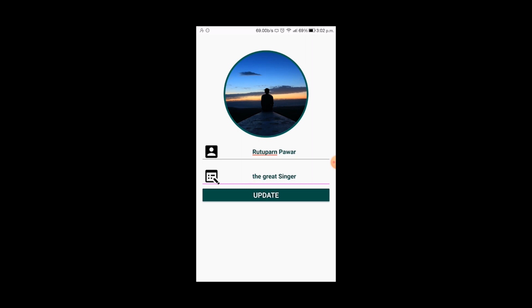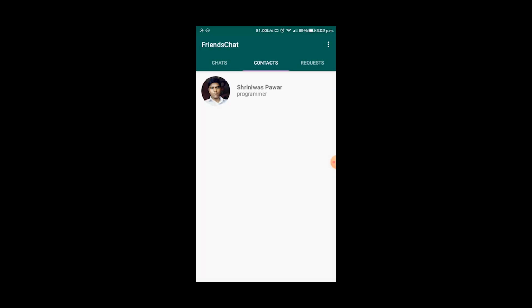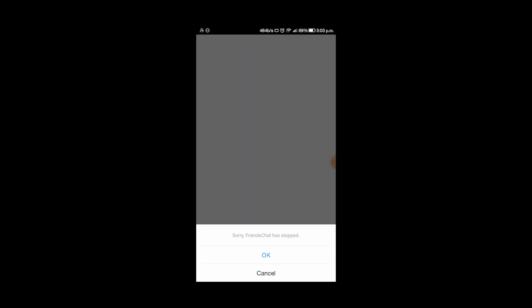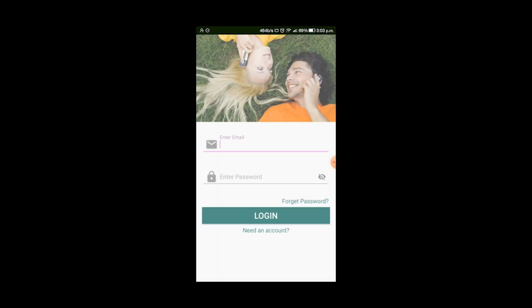In the second edit text it is the status info of your profile. We can update them at any time. And the last option is logout. We can log out of the app as follows. The app was logged out.